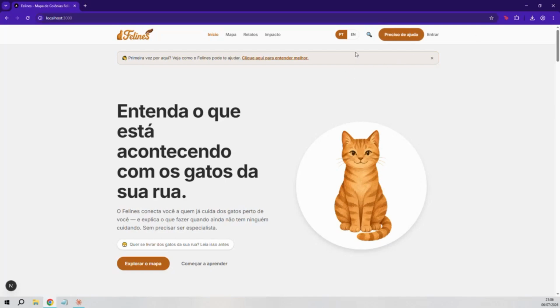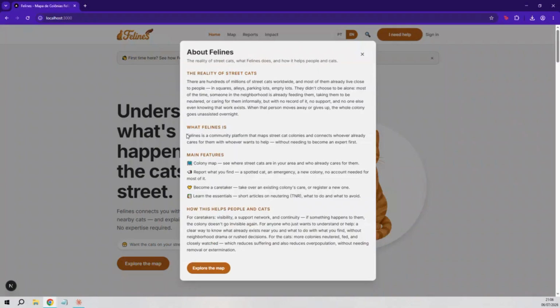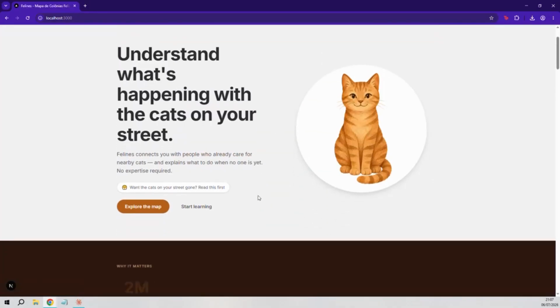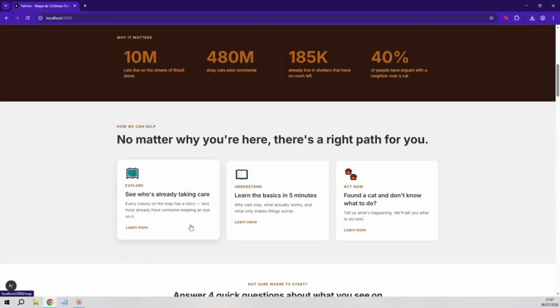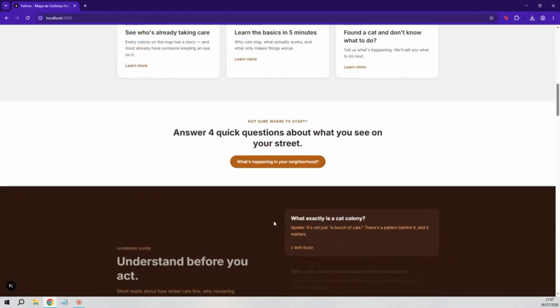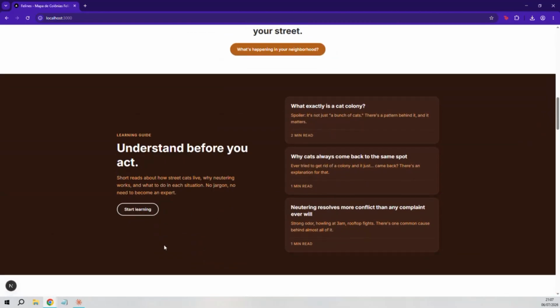Hack the kitty. World domination by cats. If that's the mission, and we took it seriously, the question isn't how to make cat people love cats more. They already do. The real question is, how do you conquer the unconvinced? The neighbor who complains about cats in the building, the person who thinks stray cats should be removed, the curious passerby who never knew what to do. Those are the unconquered territories, and that's exactly where Felines begins.